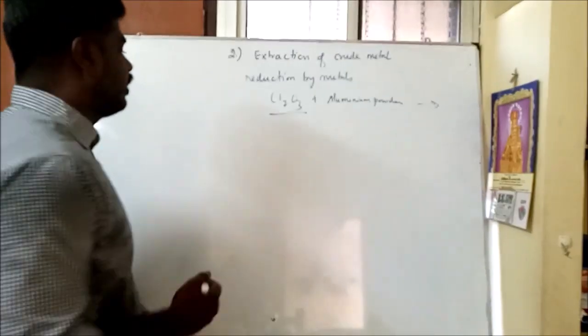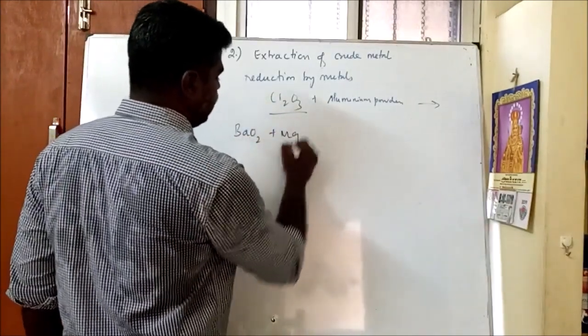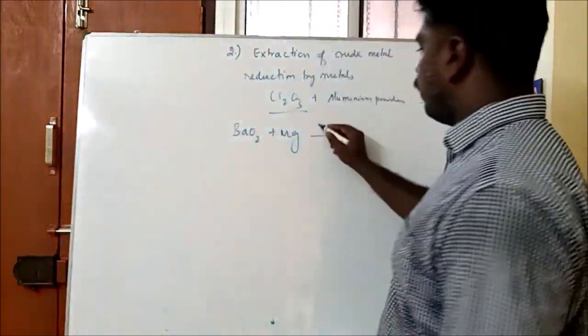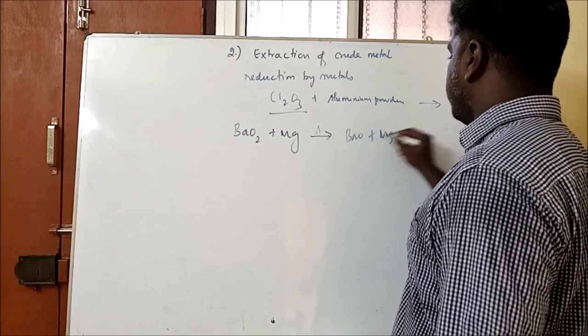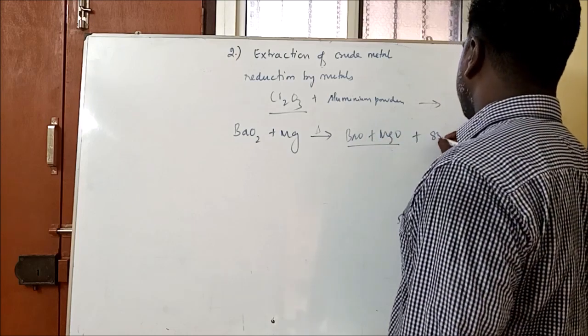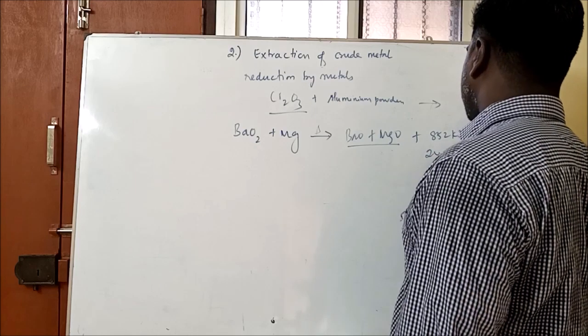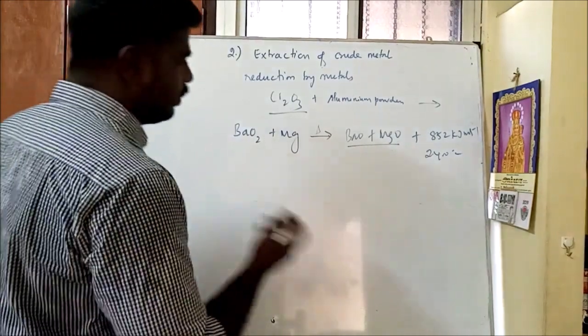In order to develop heat, we must add barium peroxide and magnesium powder. While heating, this barium peroxide and magnesium powder become barium oxide plus magnesium oxide. It produces 852 kilojoules per mole of heat, nearly 2400 degrees Celsius heat is produced.